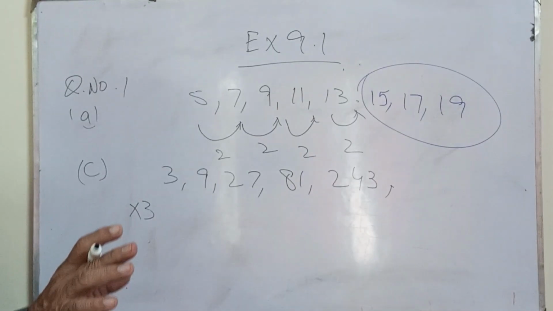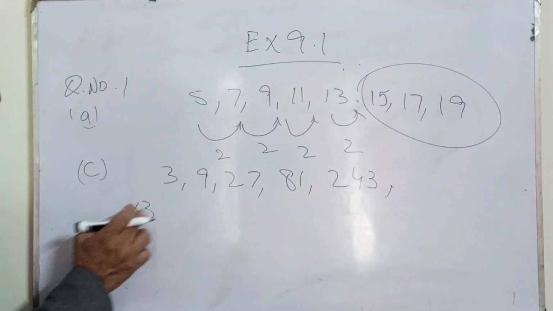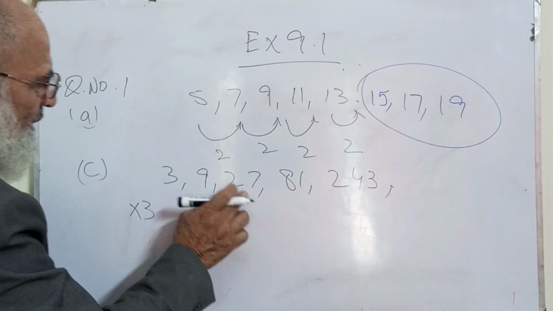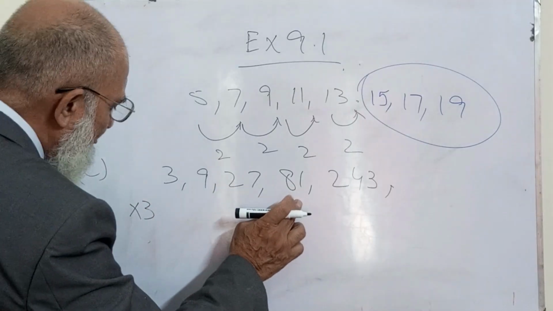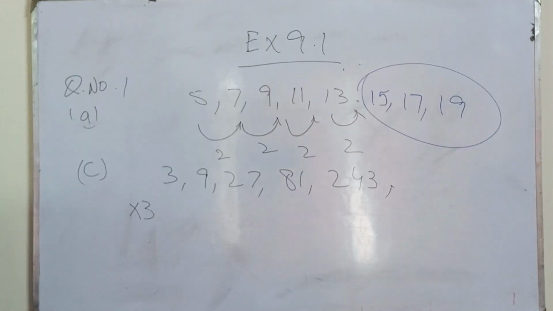Let us check it. Don't make it confirm. Now 3 multiplied by 3 is 9. 9 multiplied by 3 is 27. 27 multiplied by 3 is 81. 81 multiplied by 3 is 243.